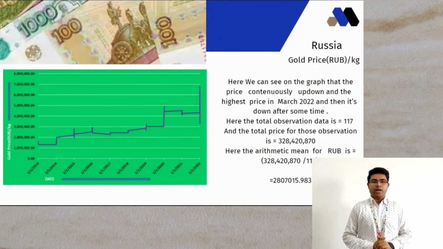In this video, I will describe the last 10 years of gold prices in Russia. Here you can see on the graph the price of gold continuously went up and down, and the highest price was in March 2022, and then it went down after some time. The total number of observations is 170, and the total price of those is 328,420,870 rubles. The arithmetic mean of this is 280,701.983.